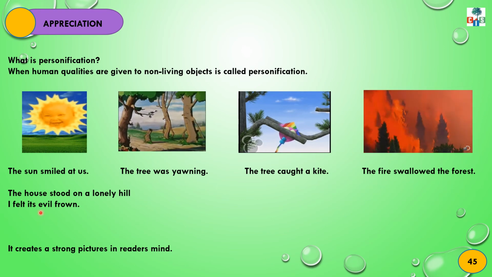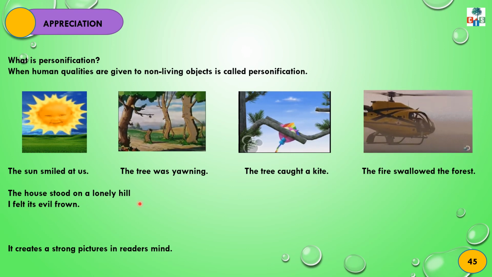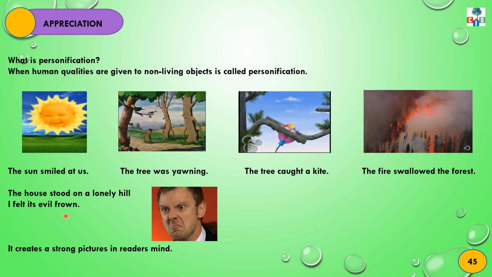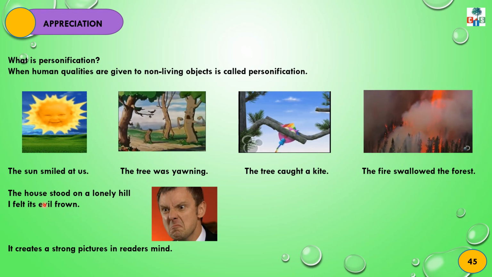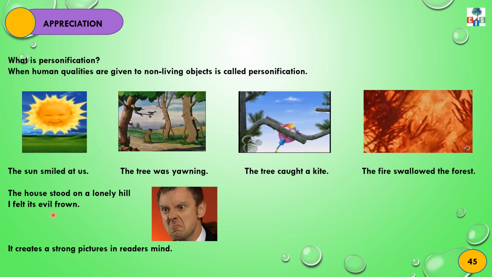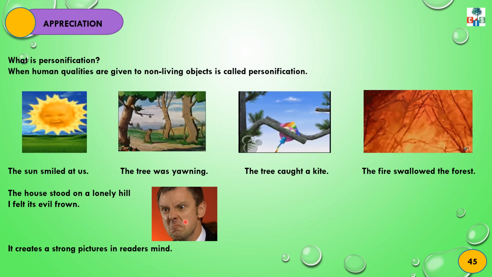Now children, from your poem, these two lines are given. The house stood on a lonely hill. I felt its evil frown. Here the house is a non-living object, and this object is given a human quality, that is an evil frown, a facial expression.